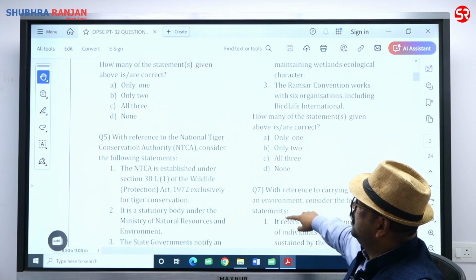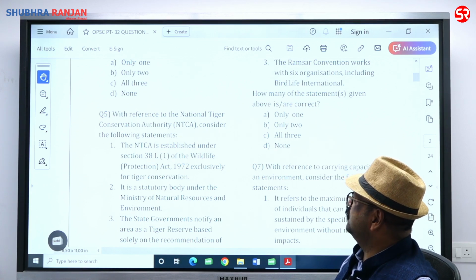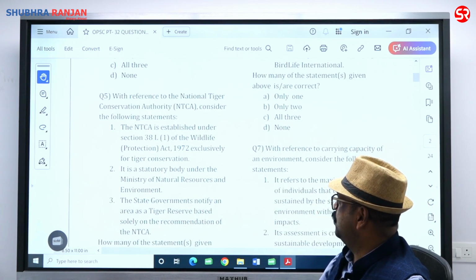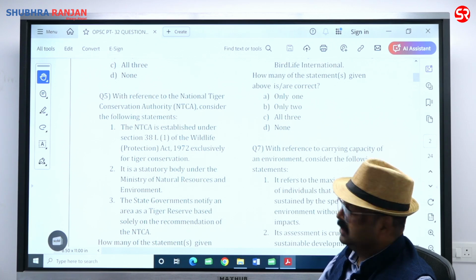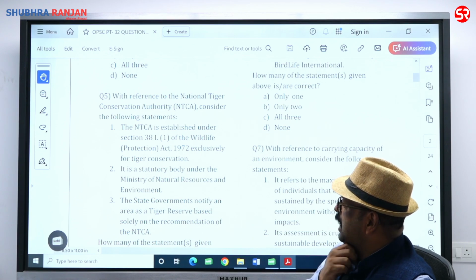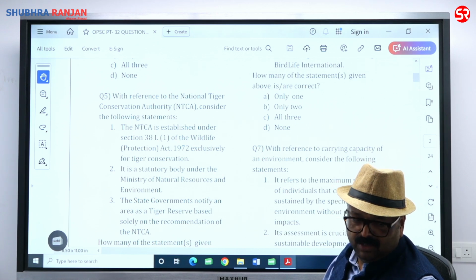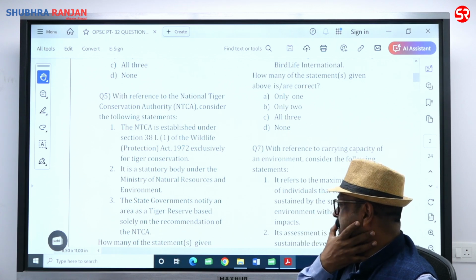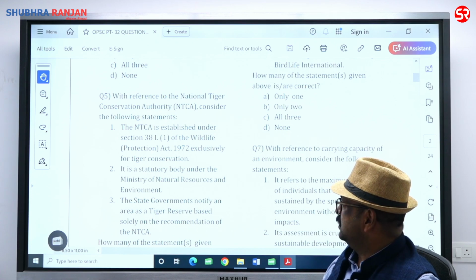Question number 5. With reference to the National Tiger Conservation Authority, consider the following statement. NTCA established under Section 38L1 of Wildlife Protection Act 1972 exclusively for tiger conservation. बिल्कुल करेक्ट इंफॉर्मेशन है बच्चे. इट इज अ स्टैट्यूटरी बॉडी अंडर द मिनिस्ट्री ऑफ नेचुरल रिसोर्स एंड एनवायरनमेंट. ये थोड़ा सा गड़बड़ है. मिनिस्ट्री ऑफ नेचुरल रिसोर्स एंड एनवायरनमेंट की जगह होना चाहिए मिनिस्ट्री ऑफ एनवायरनमेंट, Ministry of Environment, Forest and Climate Change. So statement 2 is incorrect.